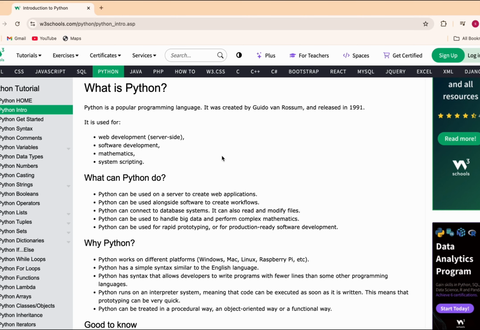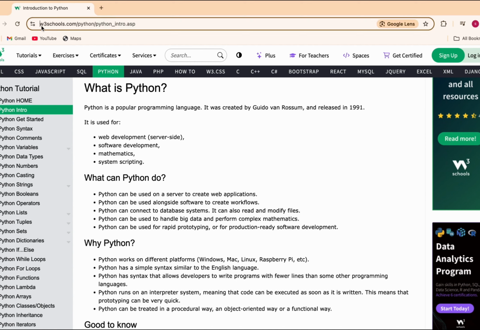So here you can see that I have moved to a website, which is w3schools.com, and this is a website that you can follow because it has lots of notes for different coding languages, as you can see here: HTML, CSS, JavaScript, Java, PHP, C, C++. They have lots of coding languages on their website, and this is a great website where you can simply learn different programming languages. They have written the notes in such a simple way that a beginner can also learn what the coding language is.